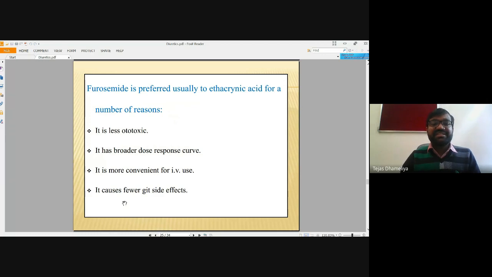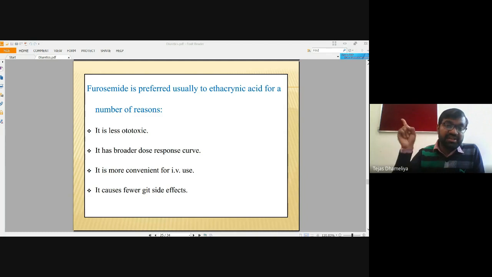Furosemide is generally the diuretic preferred over ethacrynic acid for a number of reasons, because it is less ototoxic. Ototoxic means it can cause hearing loss and damage to the internal ear. We can divide the ear into two types, external and inner. The inner ear is more important for listening to sounds. This class of diuretics can impact the inner membrane.